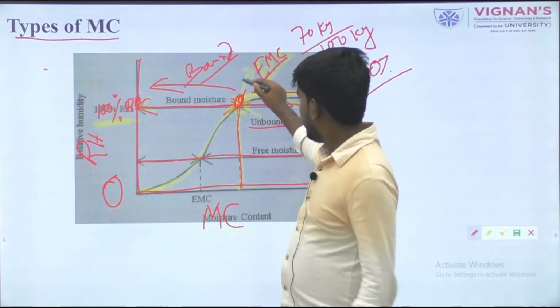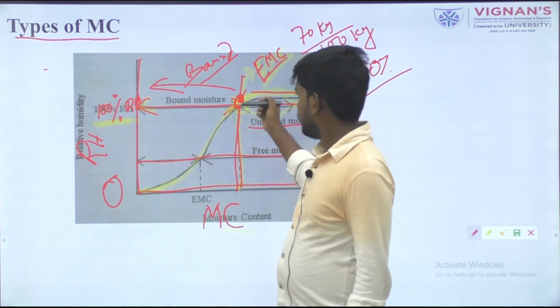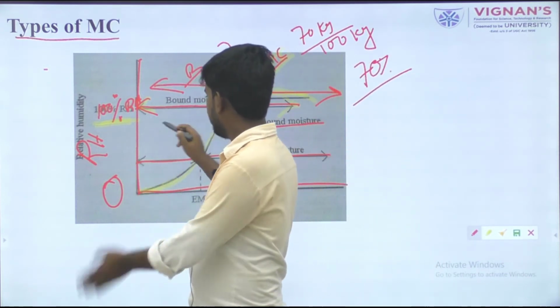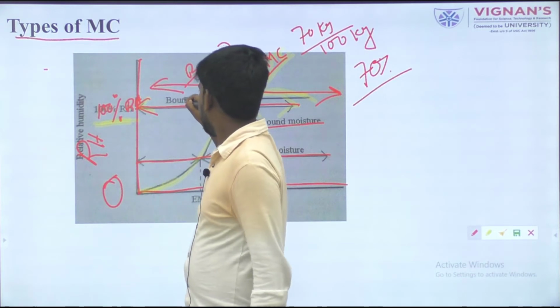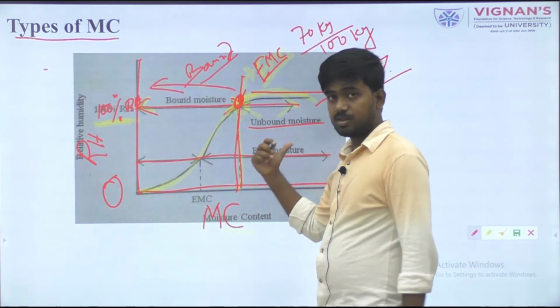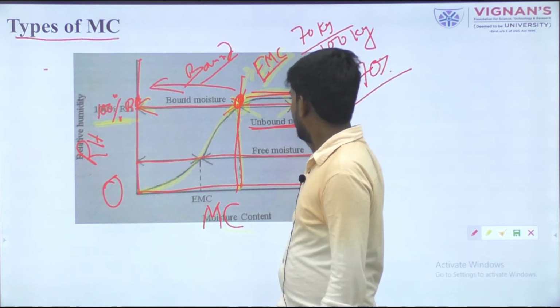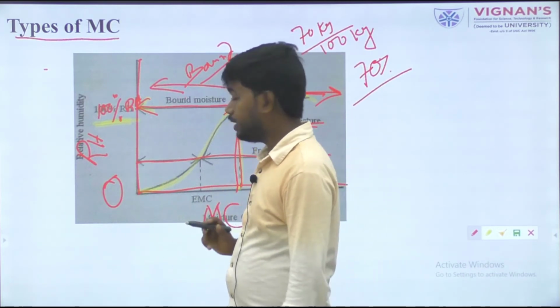So after this line, whatever moisture is present in the food material in the left direction is known as the bound moisture content, and whatever moisture content is represented here may be known as the unbound moisture content. So in the drying process,